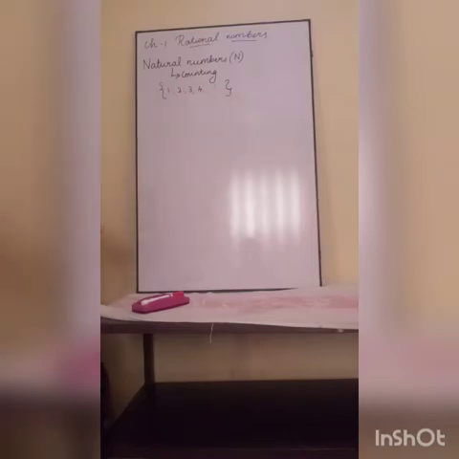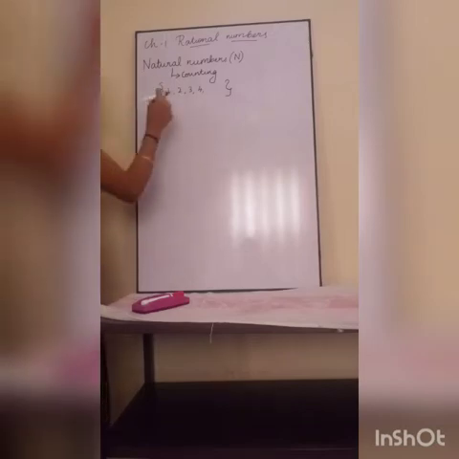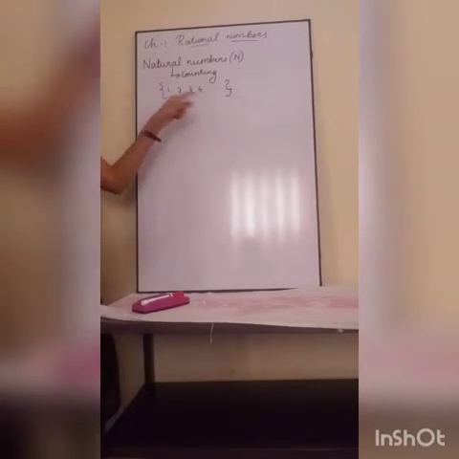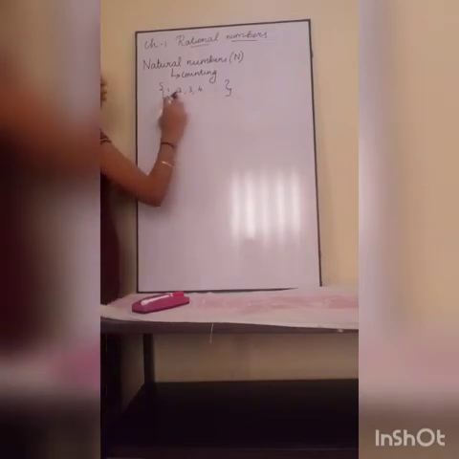Therefore, natural numbers are infinite. It is countable because you can count 1, 2, 3 like that, but it is infinite because it has no end. So here we are only dealing with 1, 2, 3, 4.